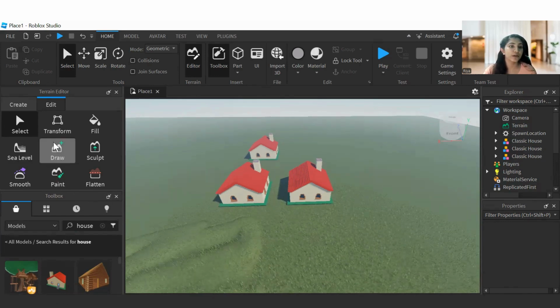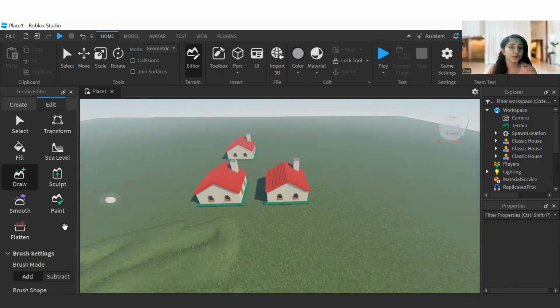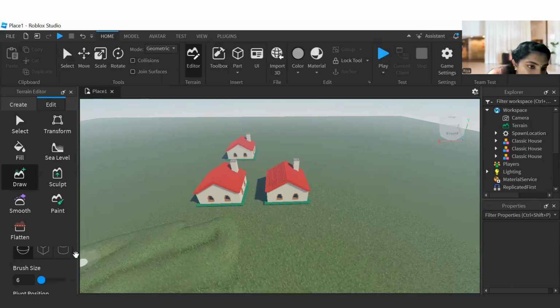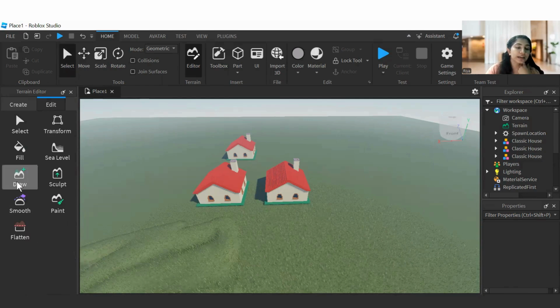So I'm again taking the draw tool. I didn't show you some of the tools in draw, so I am closing this toolbar so you can see the whole thing. Did you see here the brush mode? Hold on, I will show you. You can see the brush shape, right? Now the curve shape is selected. We also have cube, and we also have